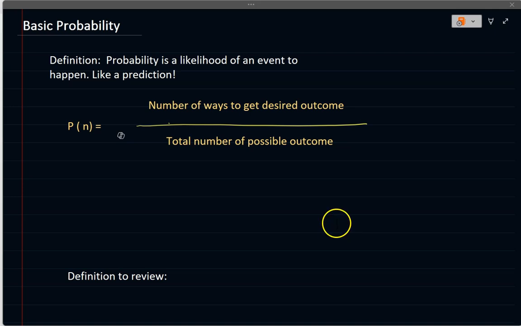Basic probability is the lesson for today. I'm hoping that I'll cover that under 12 minutes. Stick with me. All right, let's start with the definition. The definition of a probability is the likelihood of an event to happen.